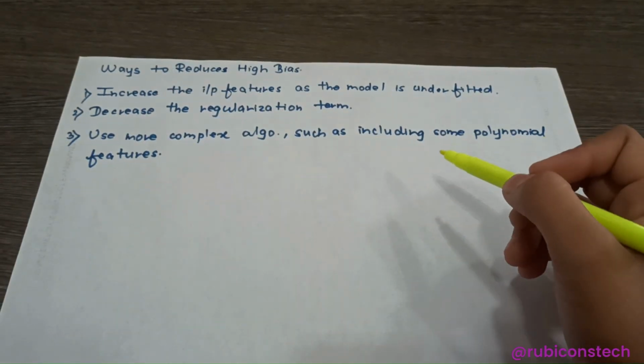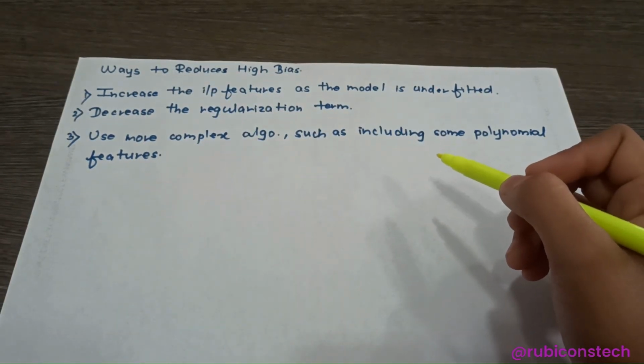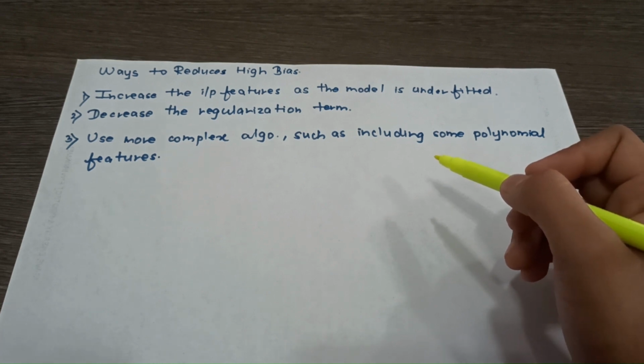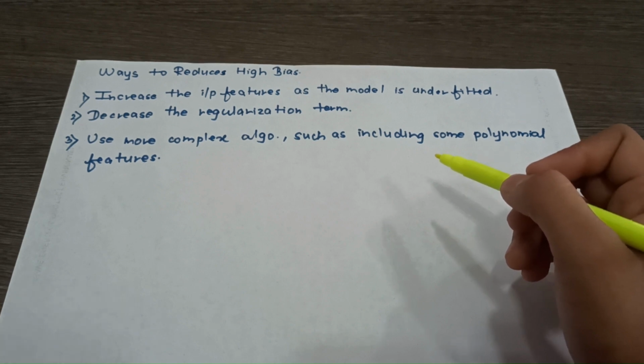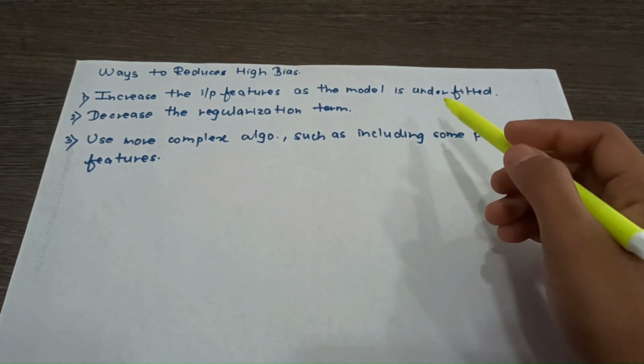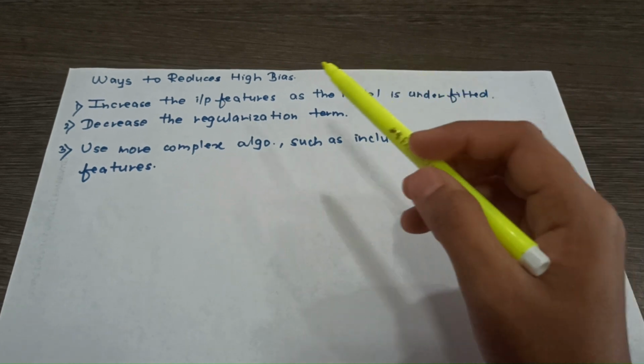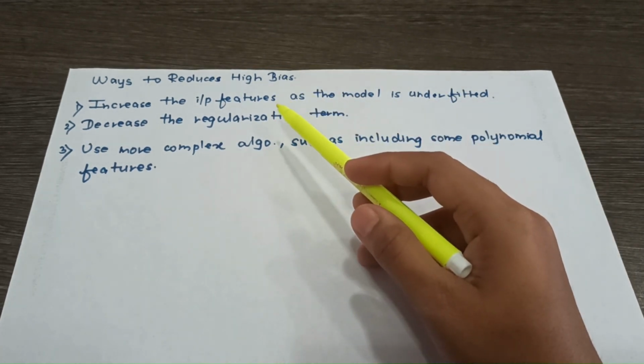So now we will see what are the ways to reduce the high bias. First one, increase the input features as the model is underfitted. The models that have high bias are very simple models, so they face the problem of underfitting. To overcome the problem of underfitting, we need to increase the number of input features.